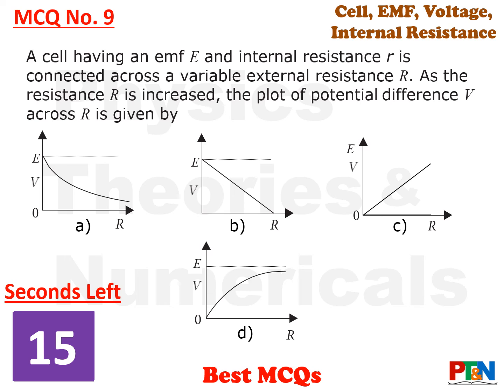Next MCQ. A cell having EMF E and internal resistance r is connected across a variable external resistance capital R. As the capital R is increased, that means external resistance is increased from 0 to a higher value, what will be the value of V? You need to select the correct graph which correctly shows the variation of V with change in R. As R is changing from 0 to higher value, how will V change? 15 seconds time for you to think. Your time starts now.